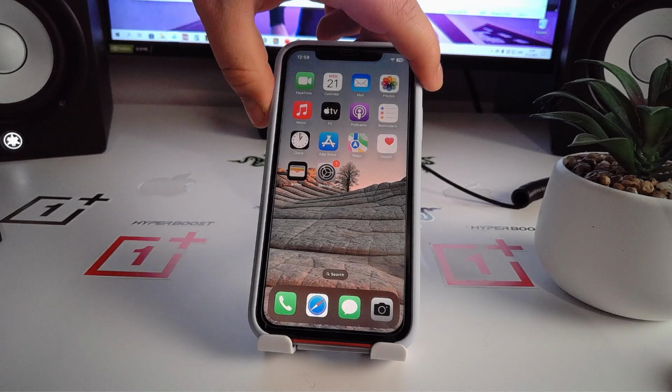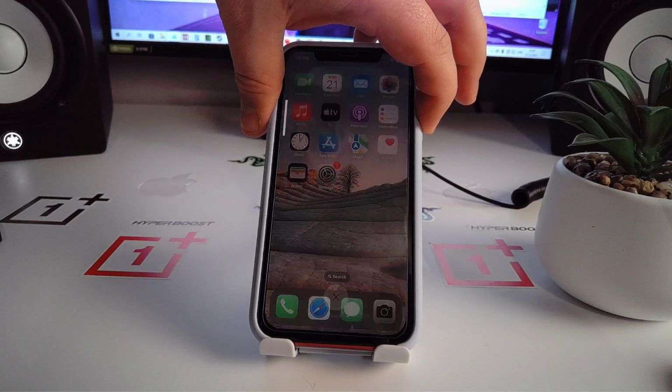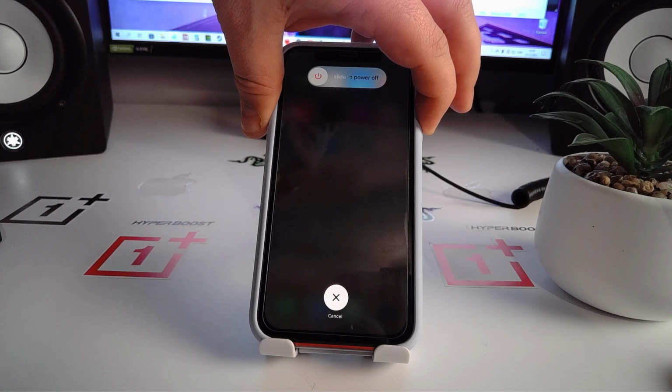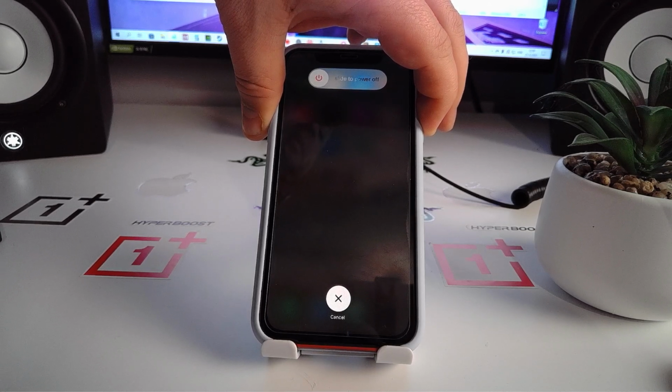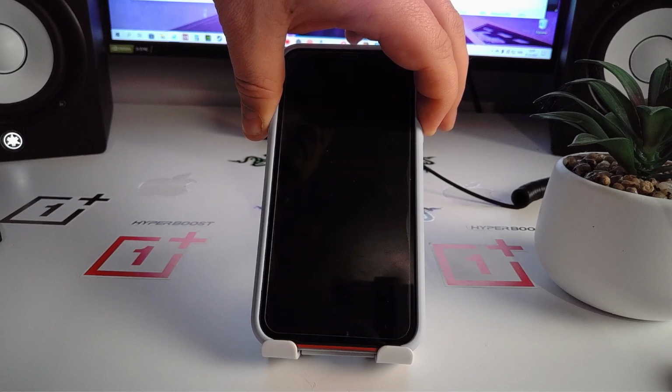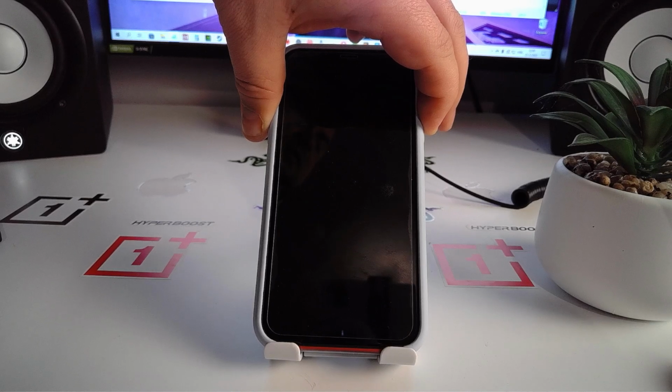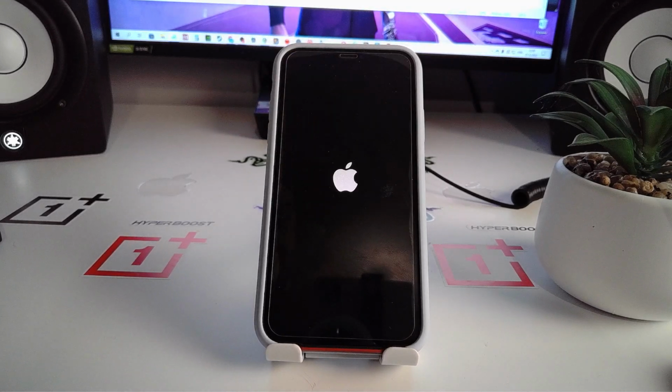So press and hold the button, turn off, hold, and now you see a dark screen and hold, and now you see the Apple logo and finish it. Yeah, and don't turn off, hold.